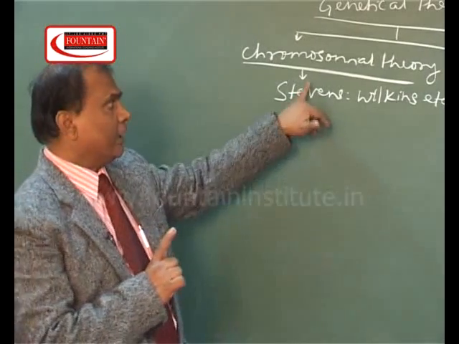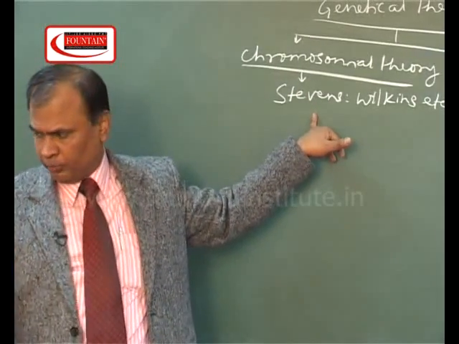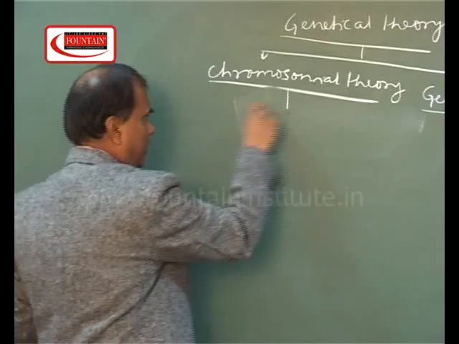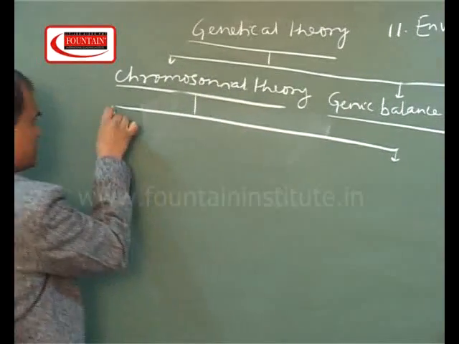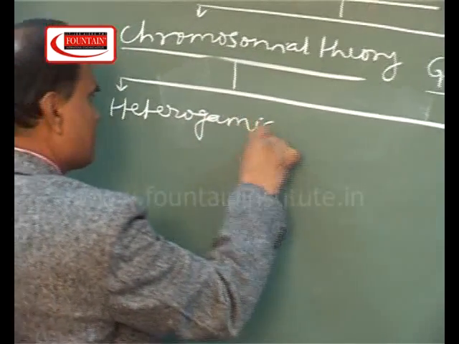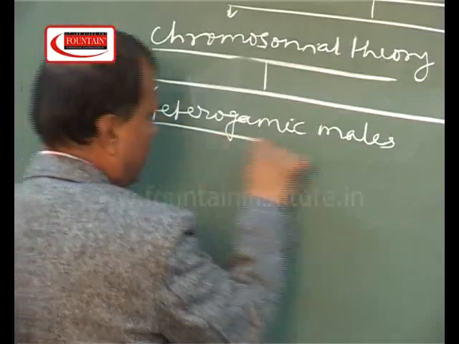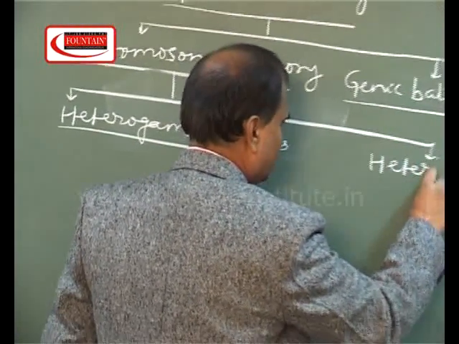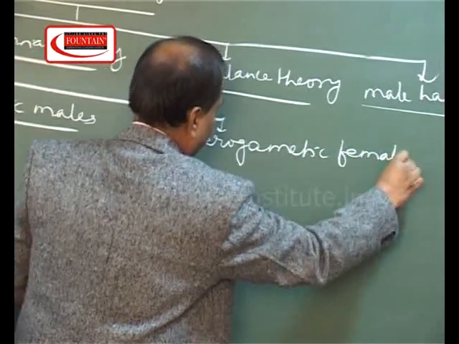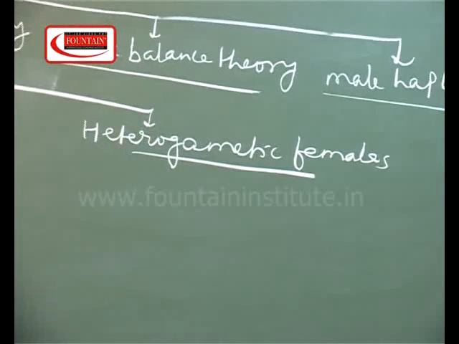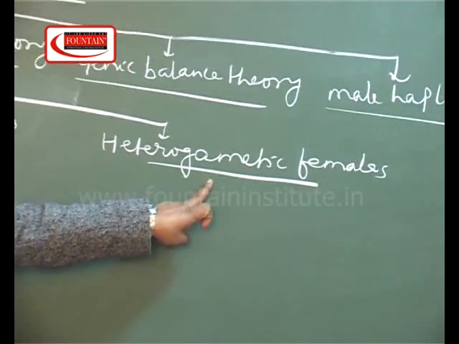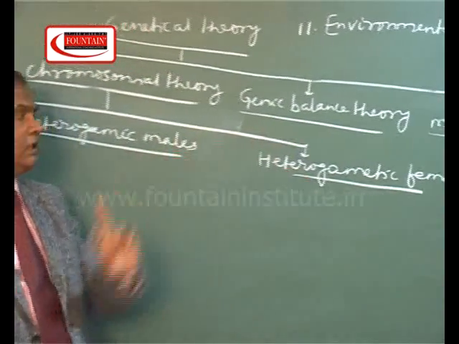Now I am going to divide this chromosomal theory into two basic parts, and these two basic parts are heterogametic males and heterogametic females. Heterogametic males means males produce two types of gametes, whereas heterogametic females means females produce two types of gametes.